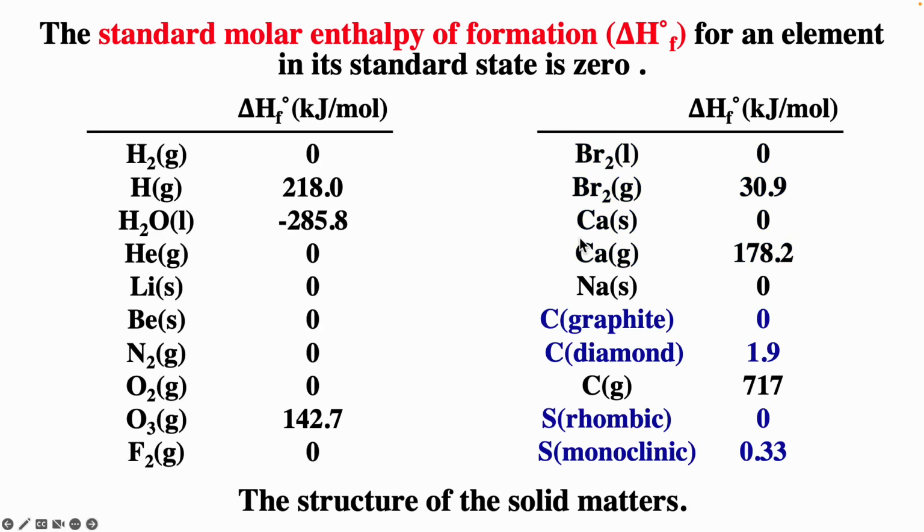And the structure of the solid matters. And so carbon can be in the form of graphite, can be in the form of diamond. Graphite actually is more stable. And so carbon in its standard state is graphite. Sulfur rhombic, sulfur monoclinic, those are just two standard state solids of sulfur. And it just turns out the rhombic is a little bit more stable.